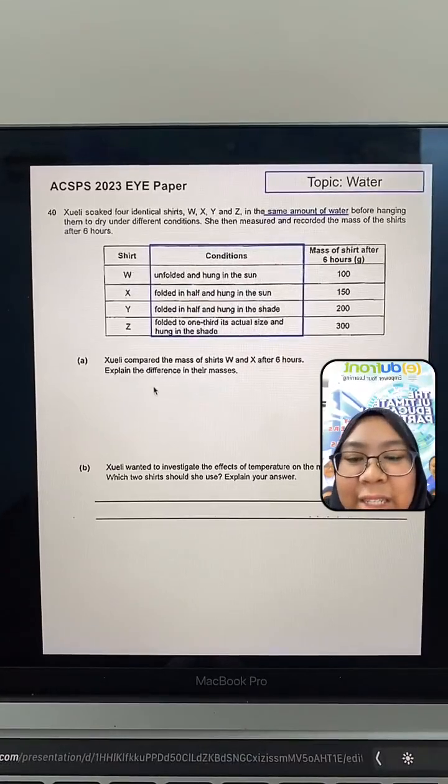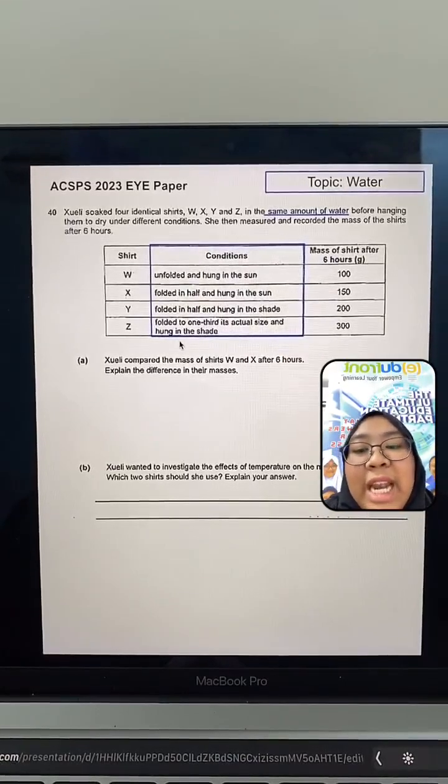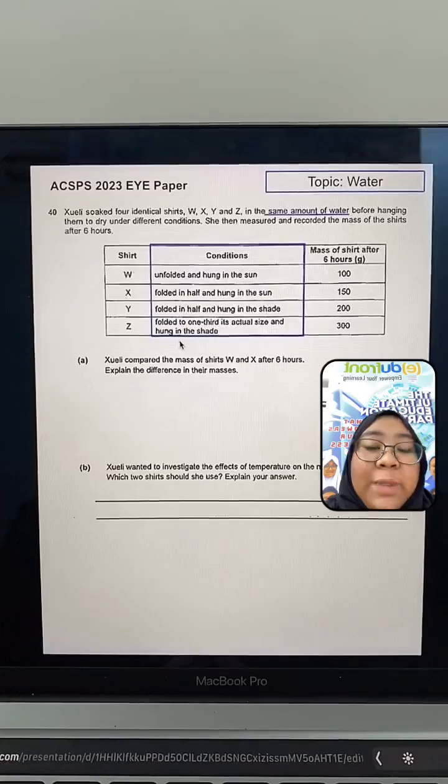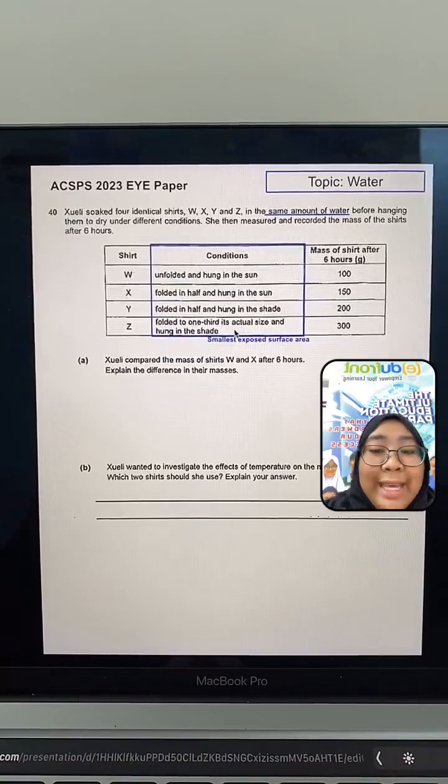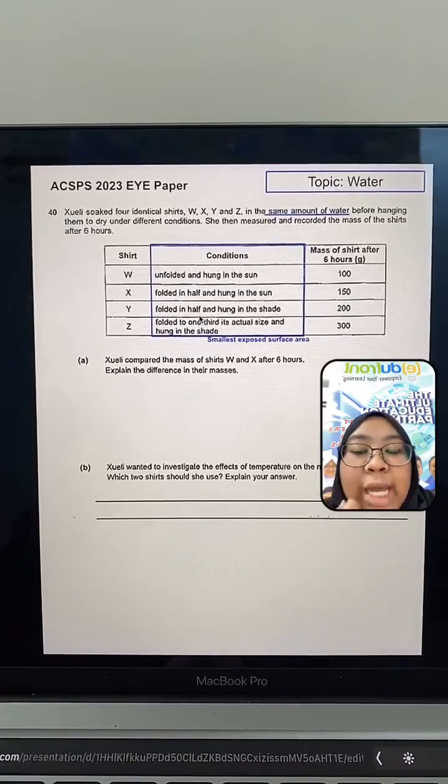In fact, W has the largest exposed surface area. The smallest exposed surface area is Z, because it is folded to 1/3 its actual size, whereas the rest are either folded in half or unfolded. So therefore, the smallest exposed surface area is for shirt Z.